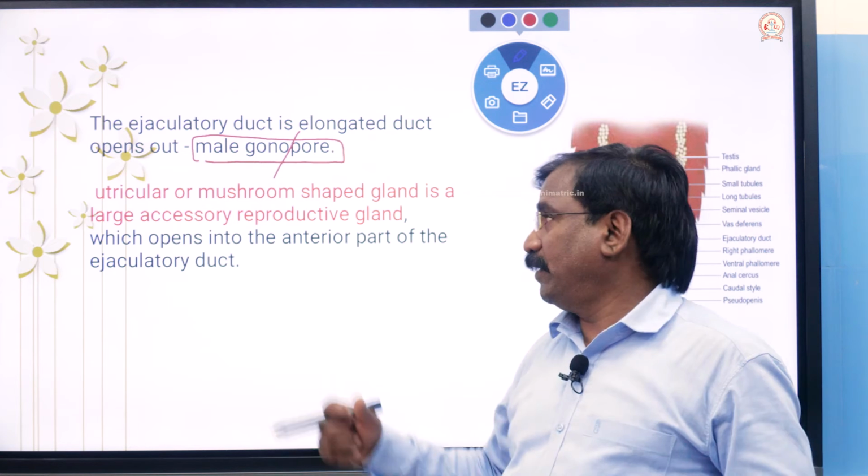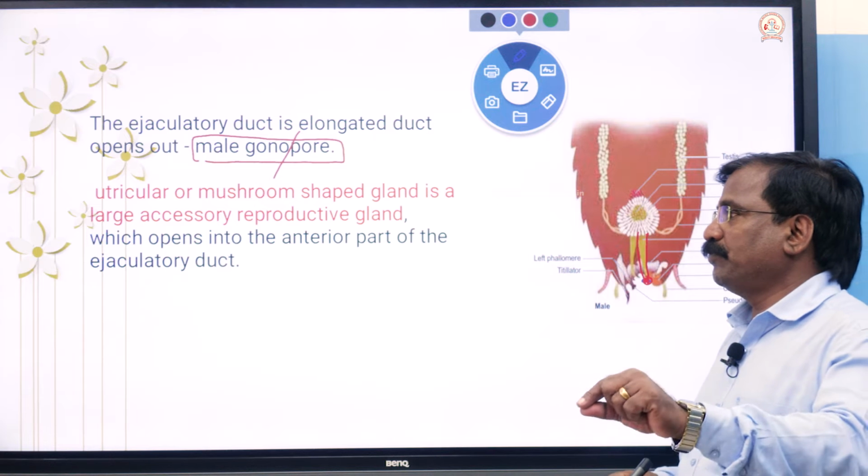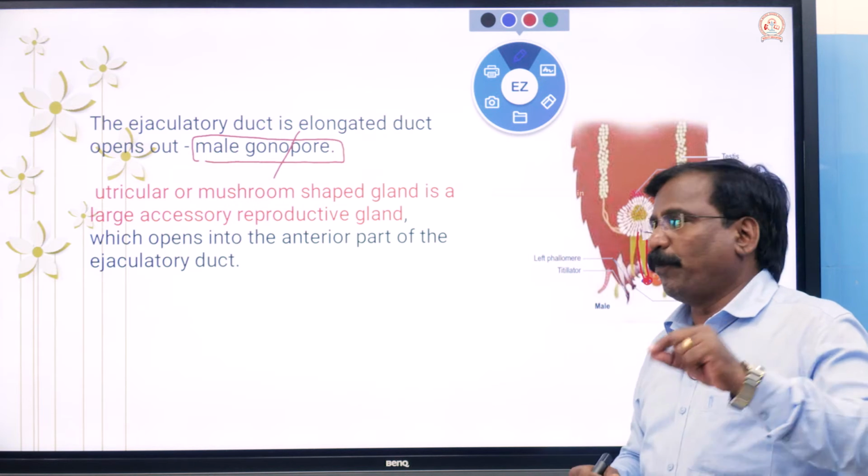If you forget the male gonopore, you can write the male reproductive opening.